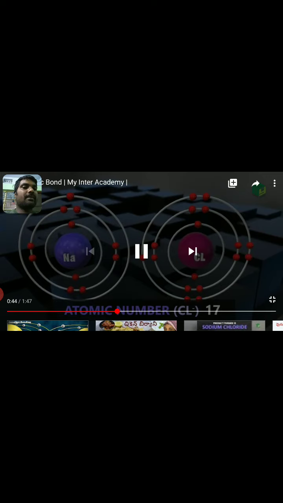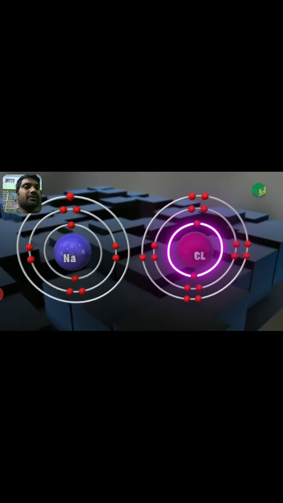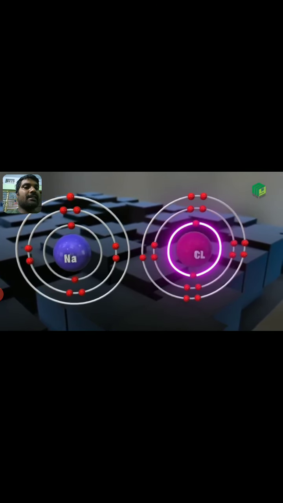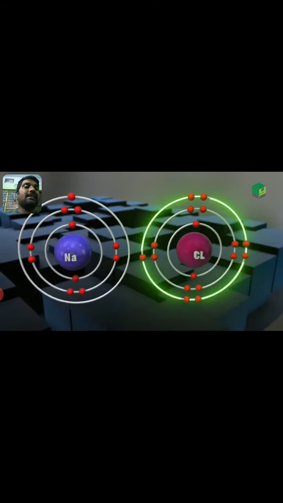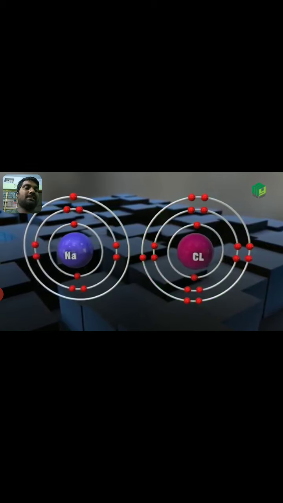Look at the diagram. So here the first orbit contains 2 electrons, the second orbit contains 8 electrons, and the valency shell, the outermost shell, contains 7 electrons.